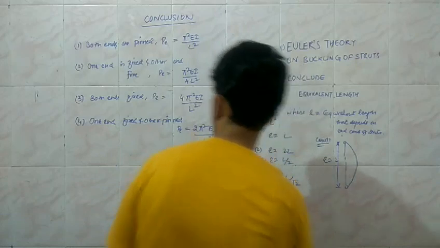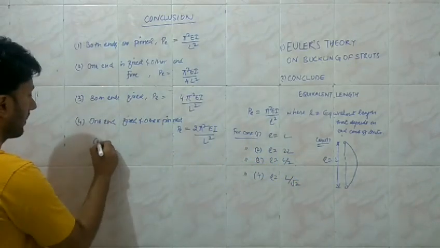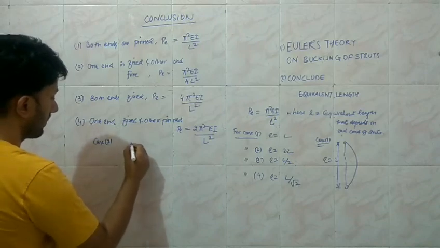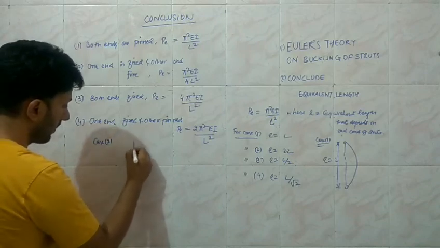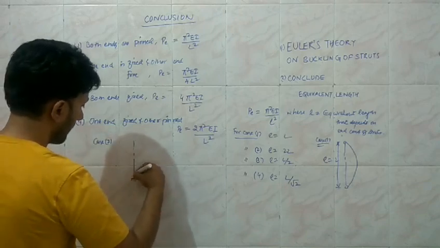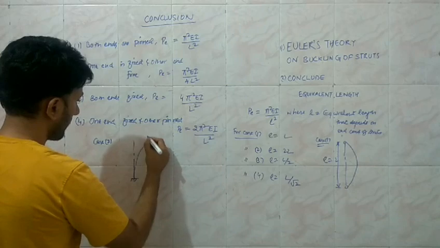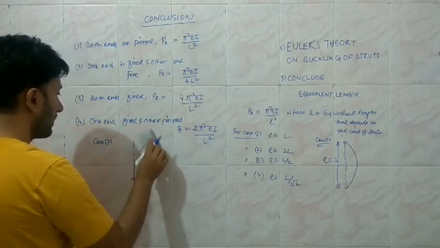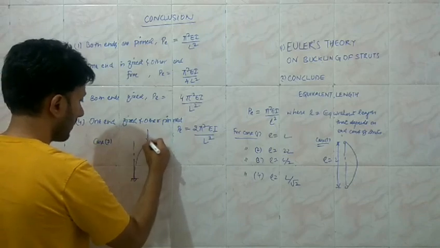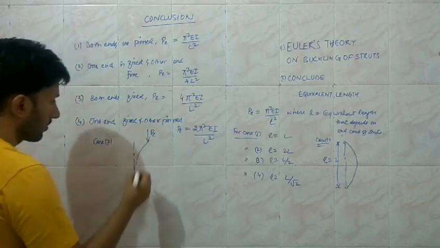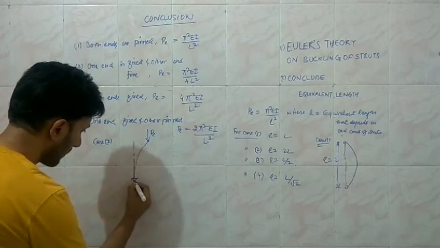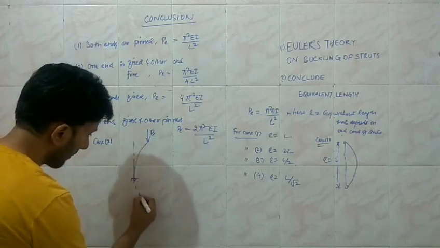For case 2, one end is fixed, say the lower end is fixed. This is the initial condition, and upon loading the other end is free. Upon loading, the critical load is reached. This is PE. The half sine wave which is going to be drawn, we need to complete it,